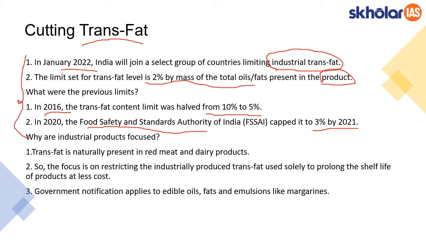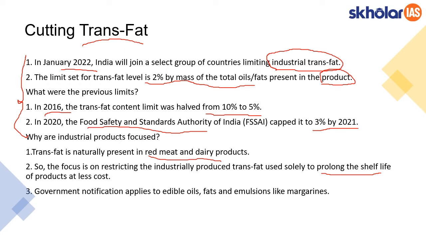But why is industrial trans fat being focused on? See, trans fat is naturally present in red meat and dairy products. This unsaturated fat is already present there. So the focus is basically on the industrial products that add trans fat just for the sake of increasing the shelf life of the products at less cost. So this is why the trans fat is added.